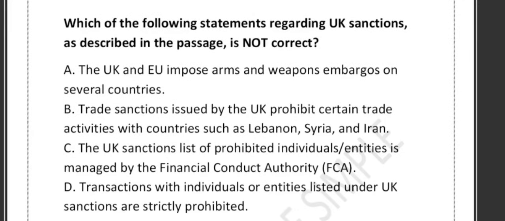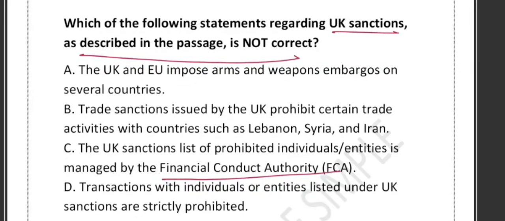Which of the following statements regarding the UK sanctions as described in the passage is not correct? The options are: A, UK and EU impose arms and weapon embargoes on several countries. B, trade sanctions issued by the UK prohibit certain trade activity with countries like Lebanon, Syria and Iran. C, the UK sanction list of prohibited individuals and entities is managed by the Financial Conduct Authority. And D, transactions with individuals or entities listed under UK sanctions are strictly prohibited. So let's break this down one by one.